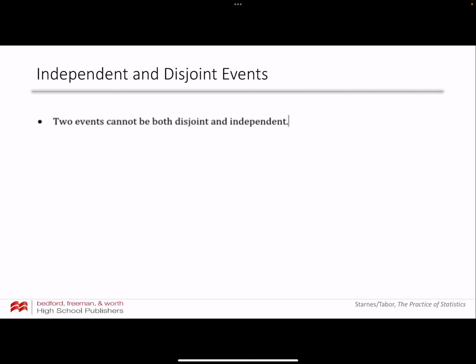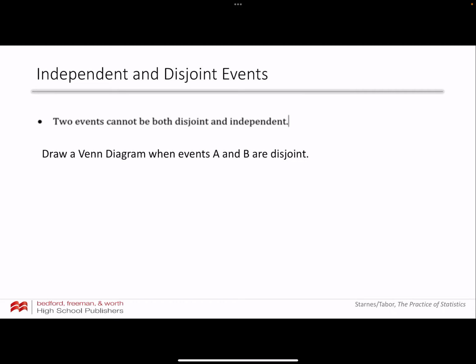So here is a theory, a statement that is always going to be true. Two events cannot be both disjoint and independent. So we're going to explore this a little bit. I want you to think for a second about what a Venn diagram would look like when events A and B are disjoint. Remember, disjoint is another word for mutually exclusive. So events A and B are disjoint, or mutually exclusive.